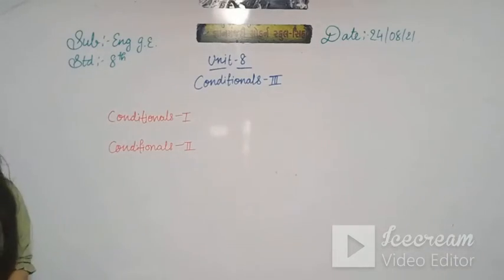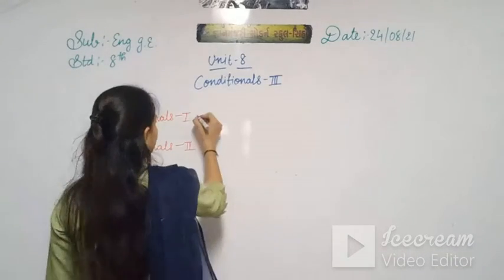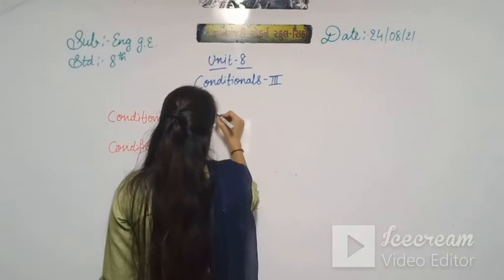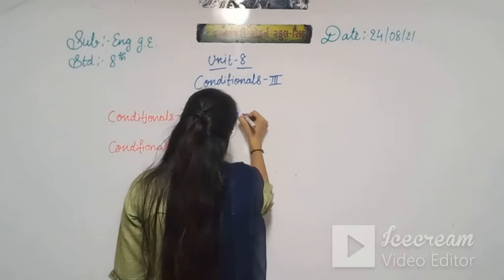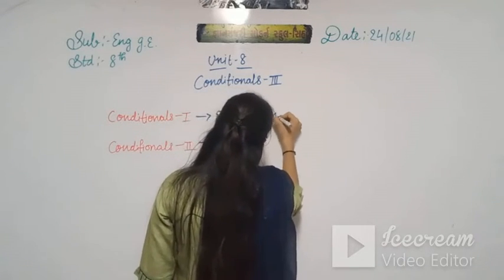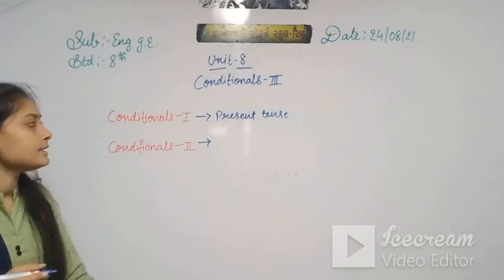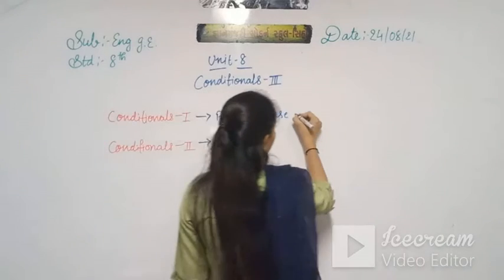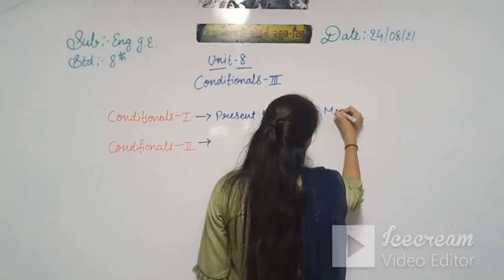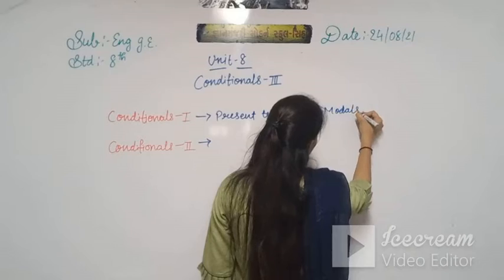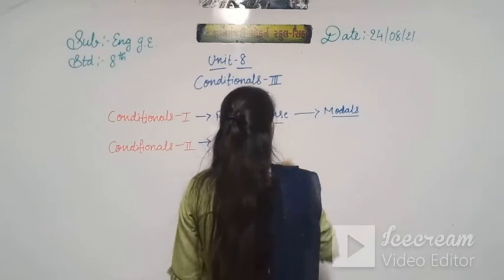In conditional 1, what we learned is that the if part is in the present tense, then we use the main part. In the main part we use the modals, right?